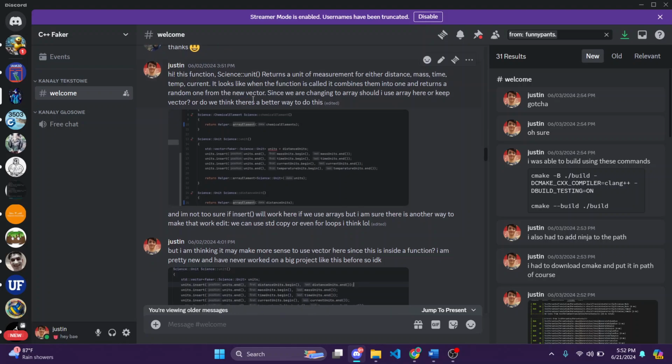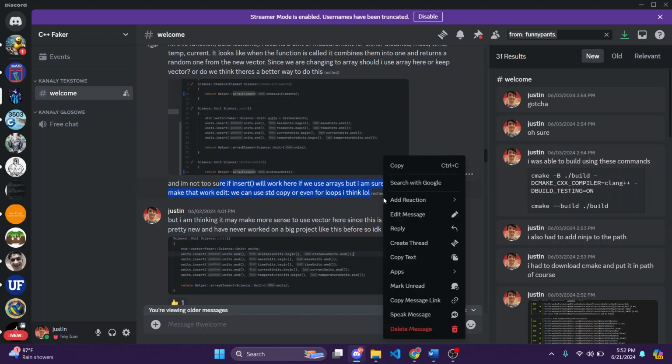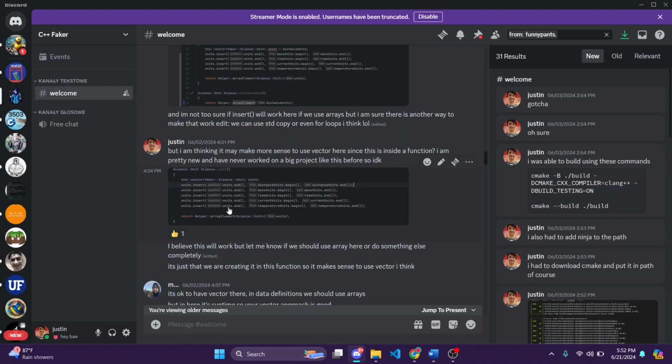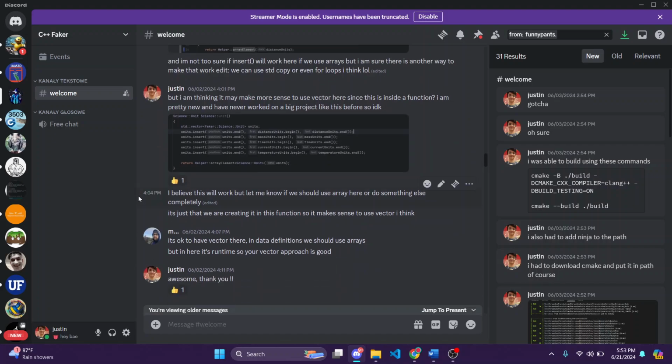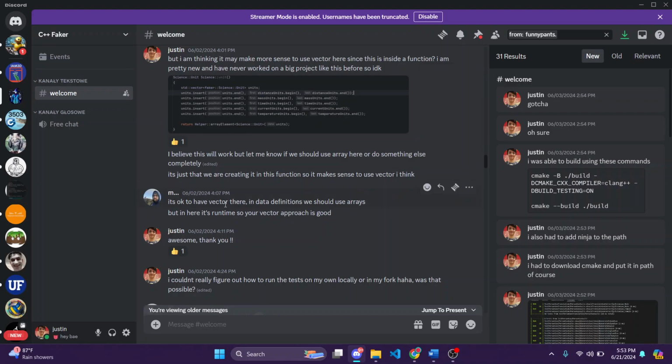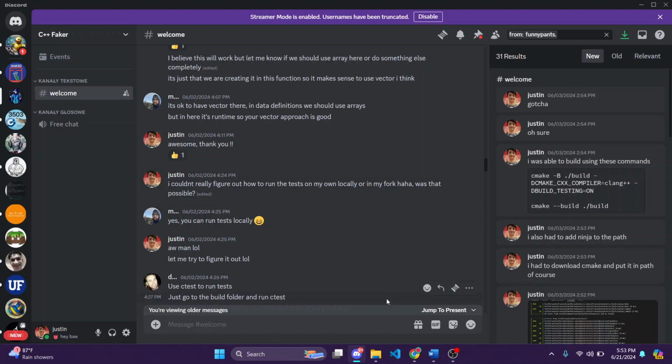So here's where I ask about it, and I suggest a couple solutions, and then I mention that this is probably the best solution. Mostly I just had to change the syntax a little bit because we went from vectors to arrays, but I still use a vector in this function. And it makes sense to use a vector in here. It's totally fine because this is a function, and you can make a vector in a function. Vectors are for allocating memory on the fly like that. So that's why the solution makes sense. I ask about it, he says that solution is fine, so I go with it.